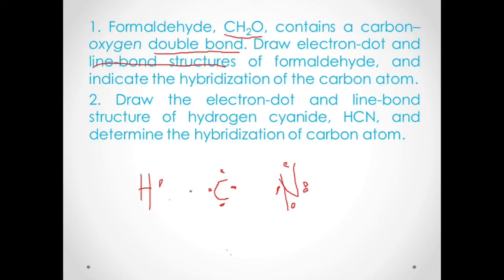So how do you do this? You notice that your nitrogen has 3 electrons that are not paired. So these 3 unpaired electrons in your carbon can be paired with your nitrogen, and the remaining 1 electron can be paired with your hydrogen, so that both your carbon and nitrogen will obey the octet rule.